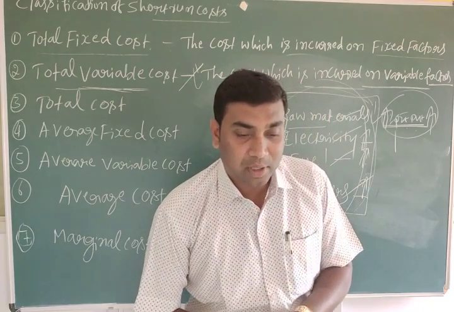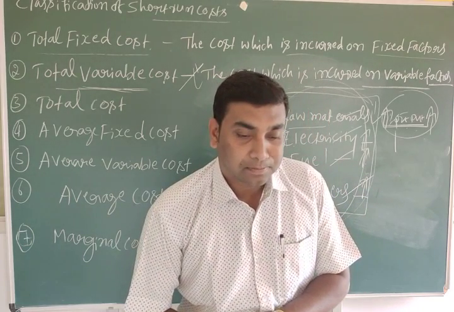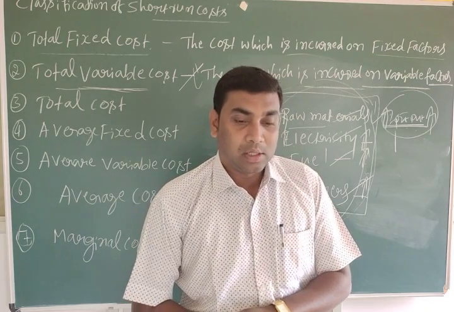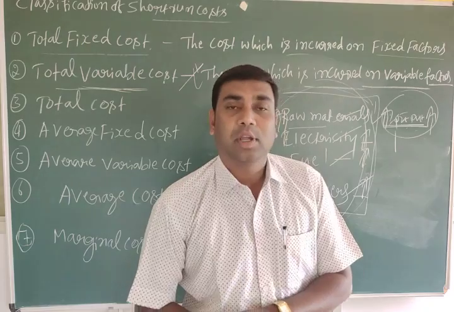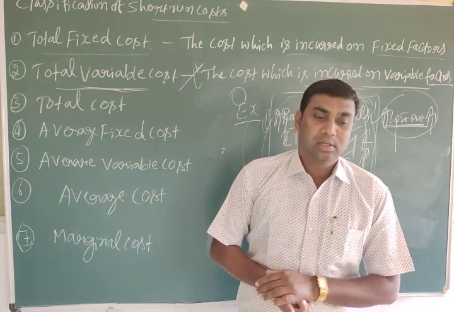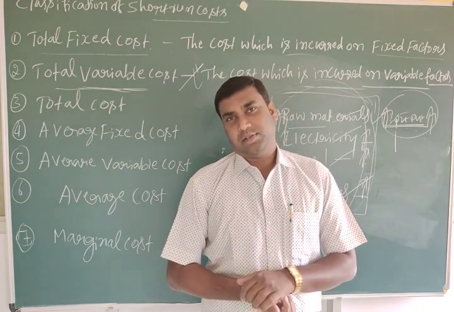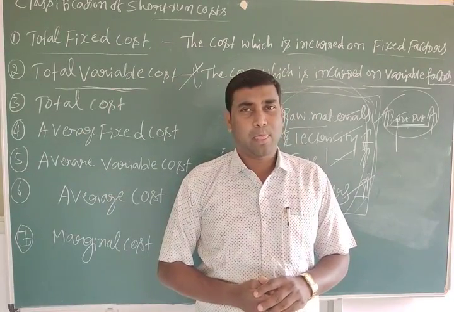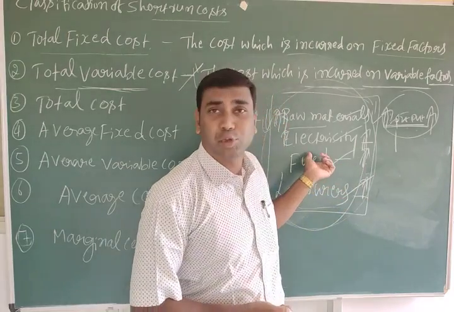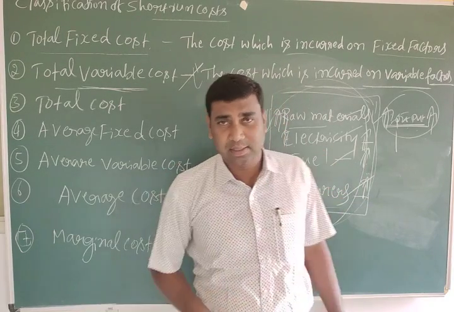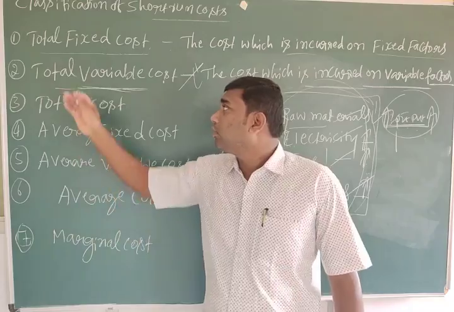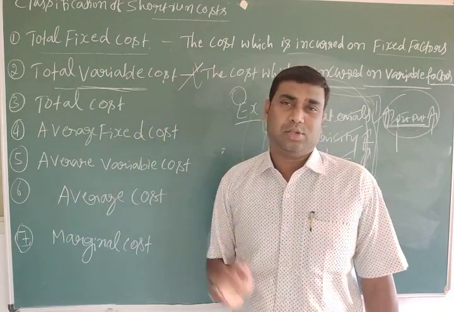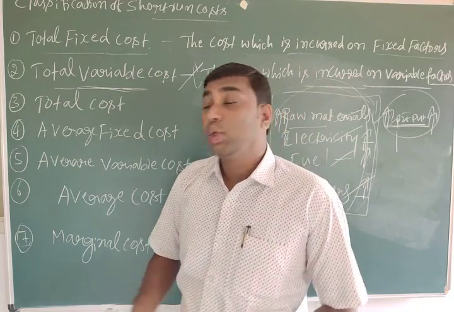Total variable cost is also called special cost, prime cost, or direct cost. When we are using more, we should pay more. When we are using less, we should pay less. When the output is zero, total variable cost is also zero. So this is called total variable cost. Next, total cost.